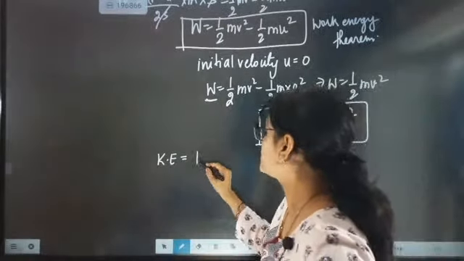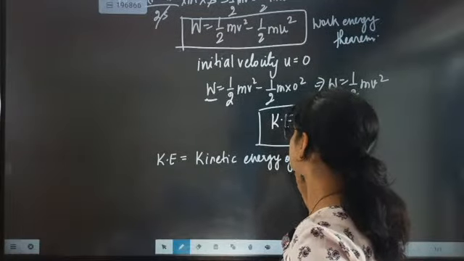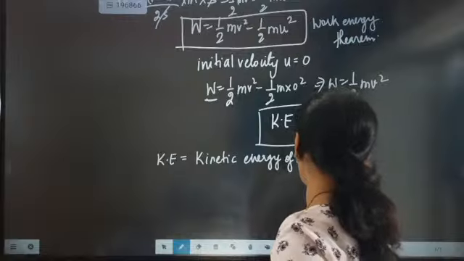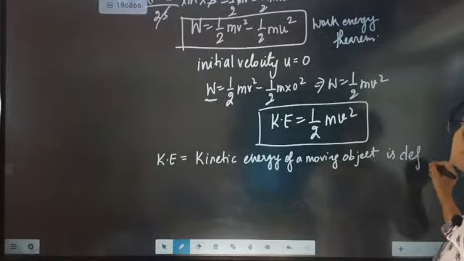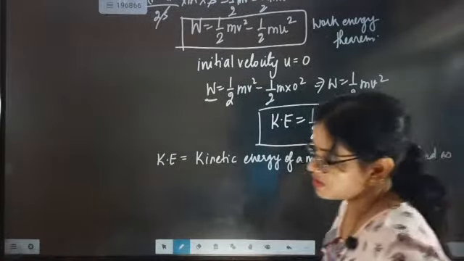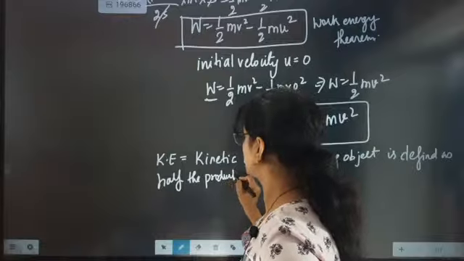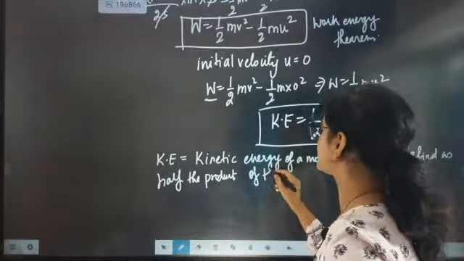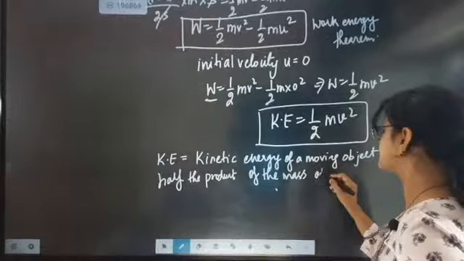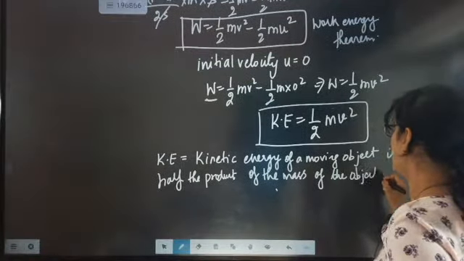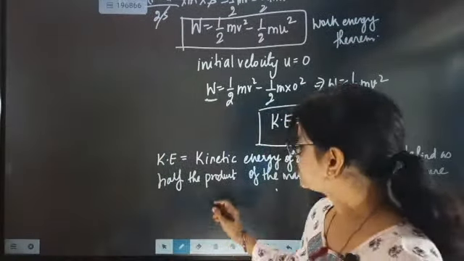Kinetic energy of a moving object is half the product of the mass of the object and square of the speed of the object.